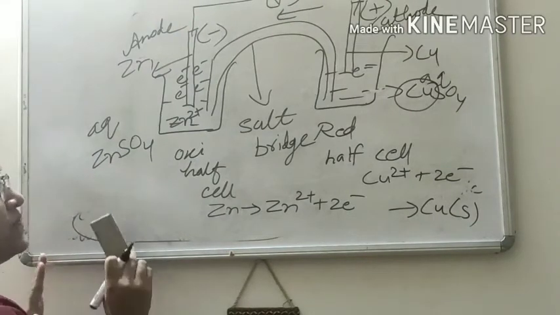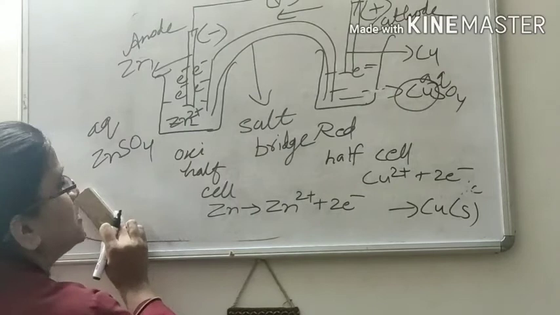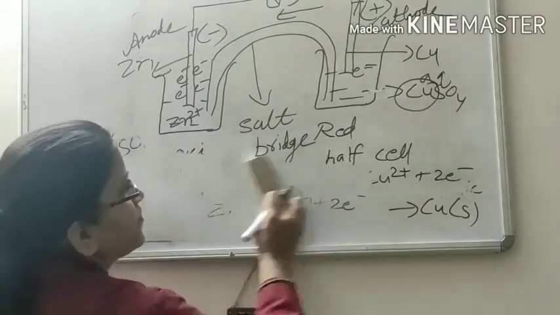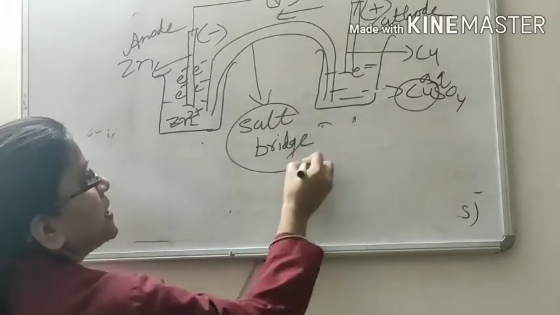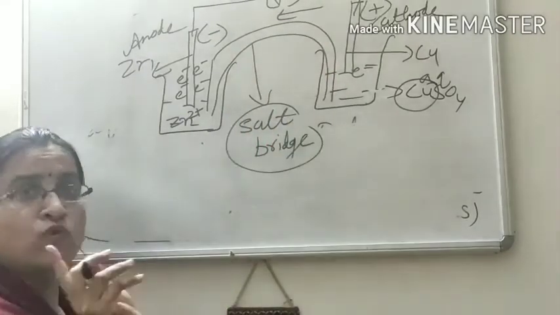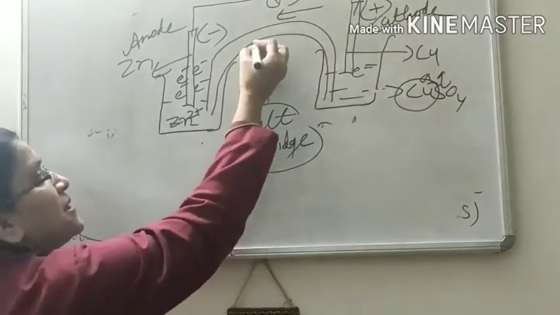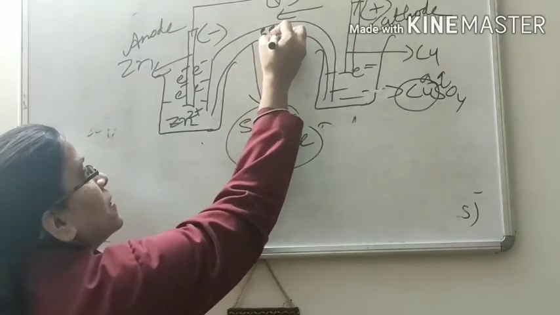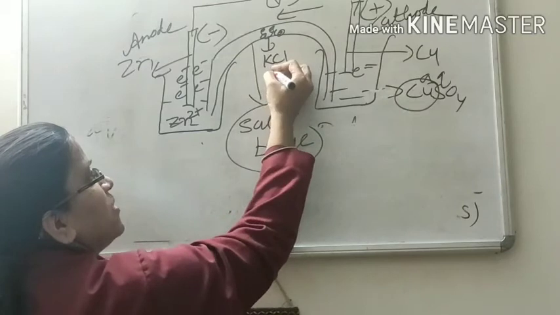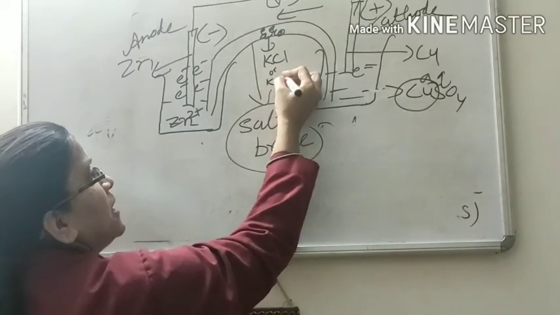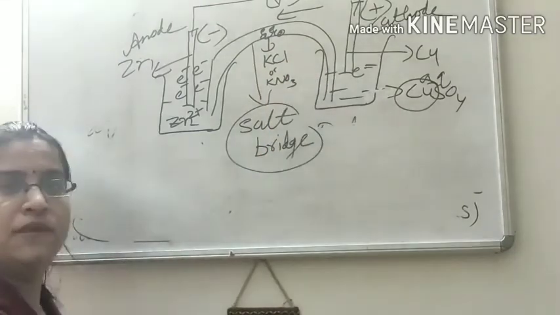Now, next we understand what this salt bridge is. The salt bridge is a U-shaped tube. It contains an electrolyte such as KCl or KNO3 in agar-agar medium.